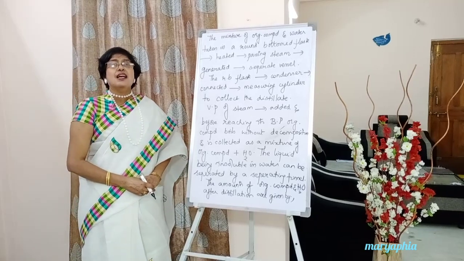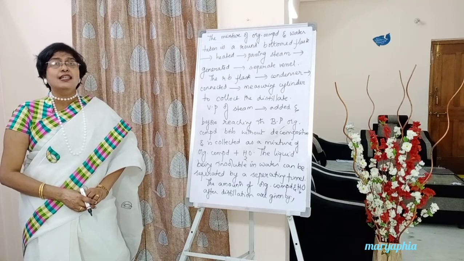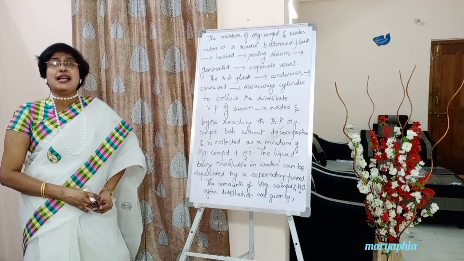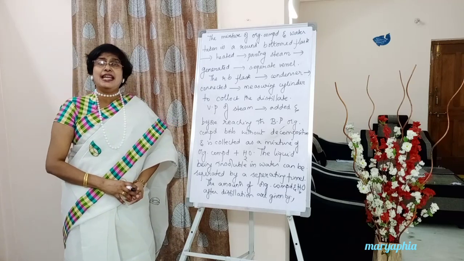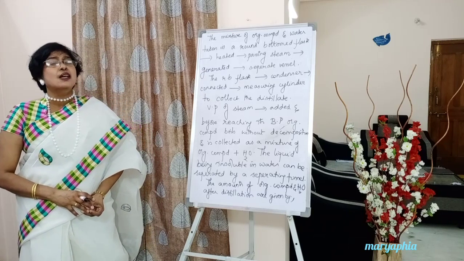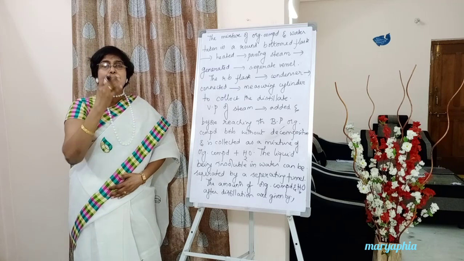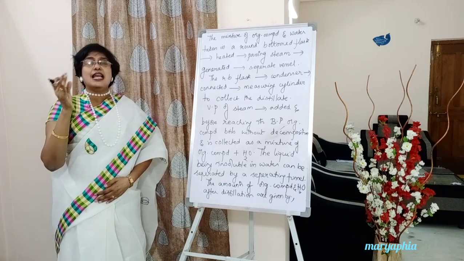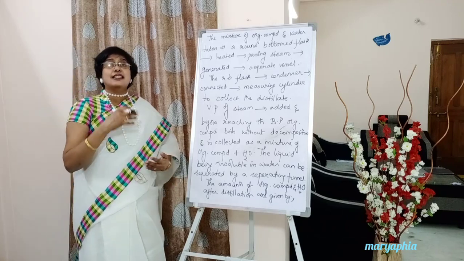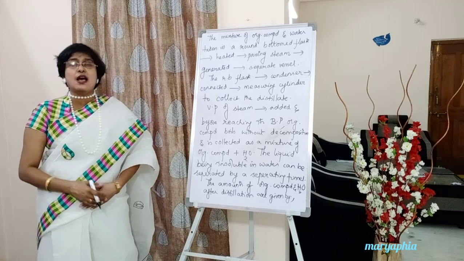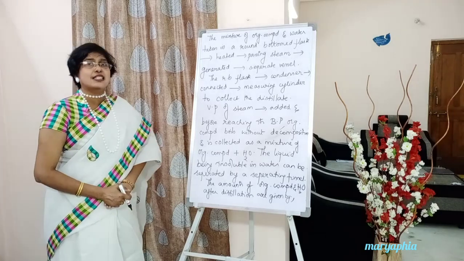Once again, students, in the RB flask, what is taken? A mixture of organic compound and water, where the organic compound is to be purified without decomposition. This mixture is heated with the help of hot vapors coming from a vessel. The vapors from the RB flask enter the condenser. The meaning of condenser itself is that it condenses the vapors into liquid. Now this distillate is collected in a measuring cylinder which is connected to the condenser.